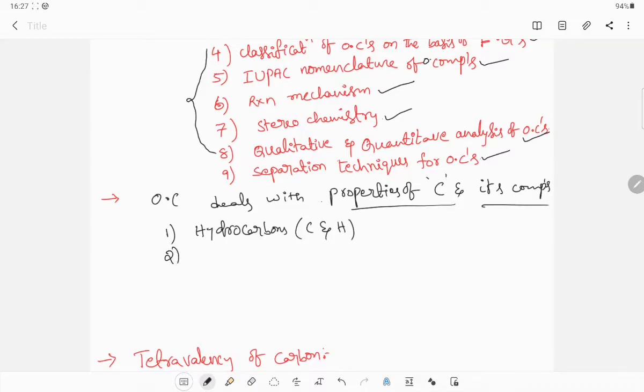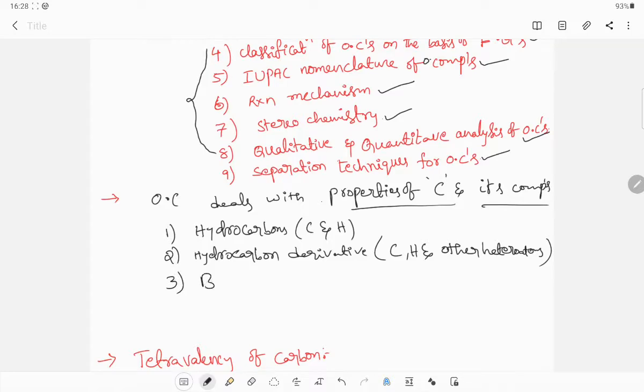And another source of carbon is hydrocarbon derivatives, means carbon, hydrogen and other heteroatoms. Now other source is biomolecules.